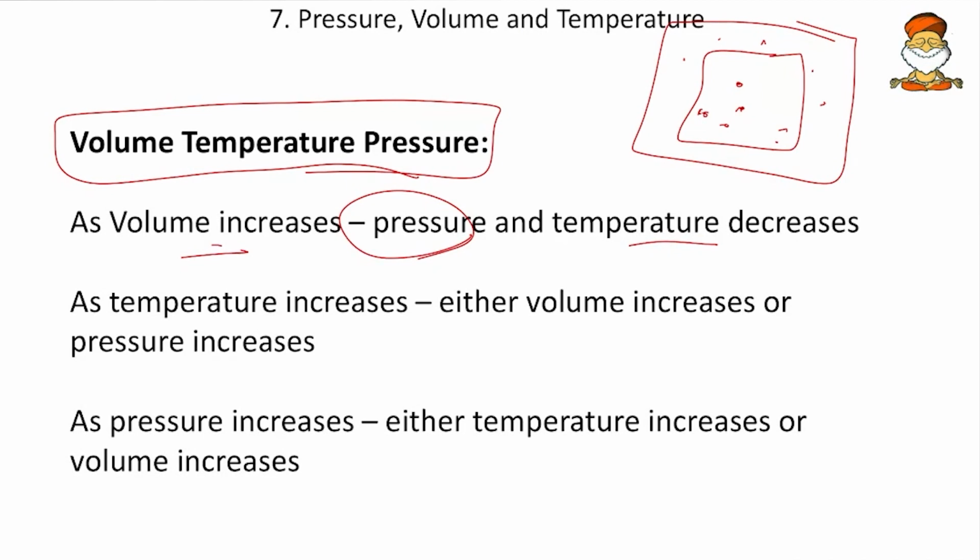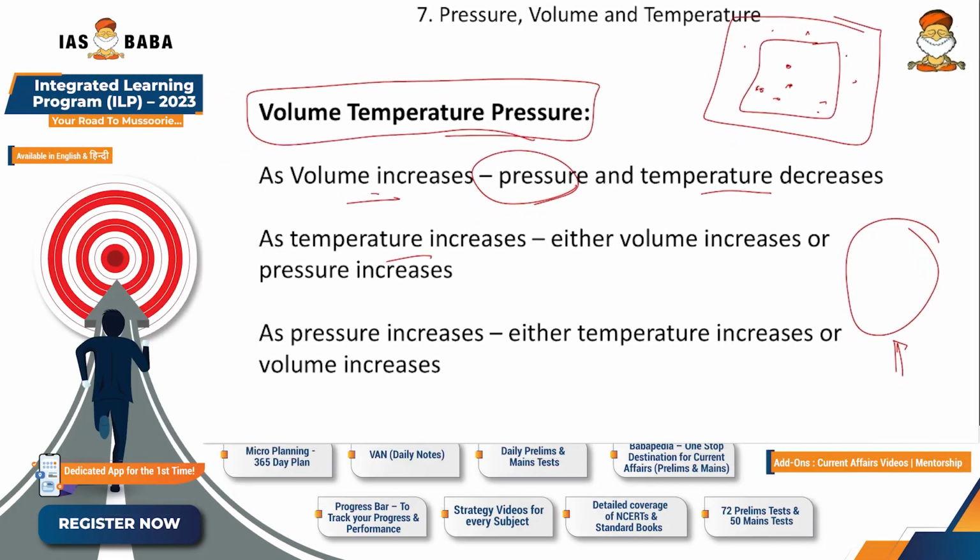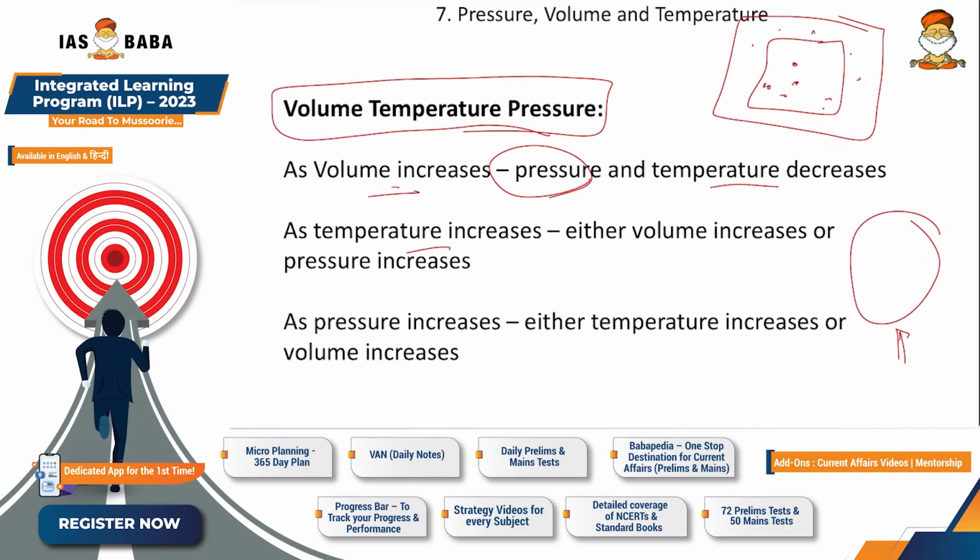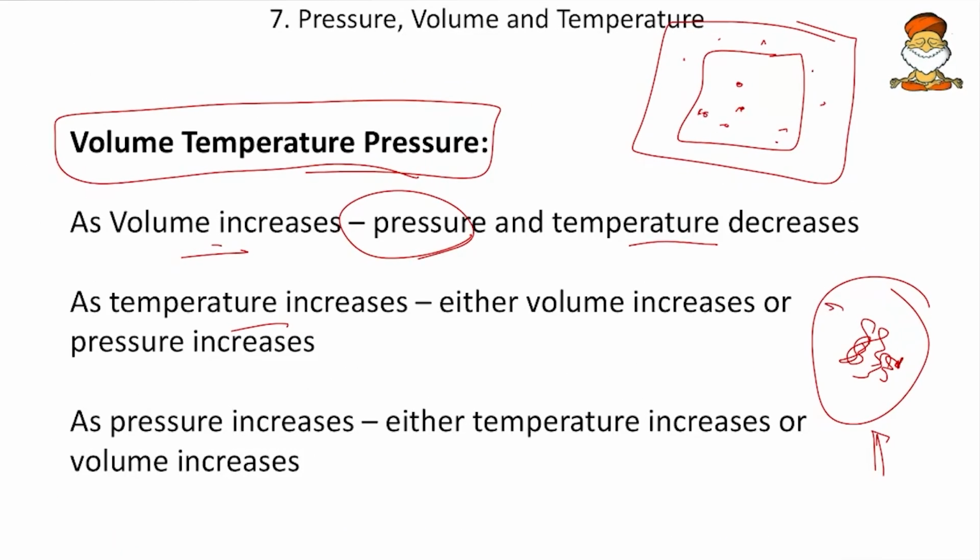And then as the temperature increases, what happens? Say for example, I have the same balloon and I heat it. Once I heat it, the very law of thermodynamics says that objects expand on heating. So the balloon will expand to some extent, and apart from that, the molecules will be excited and start moving. Once they start moving, there will be more mobility of the molecules, and they start hitting the wall of the balloon.